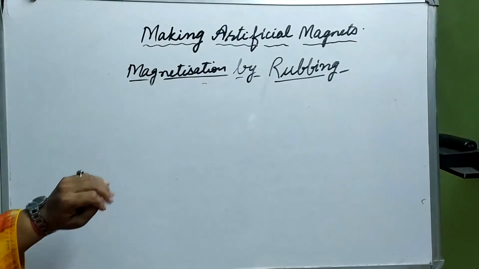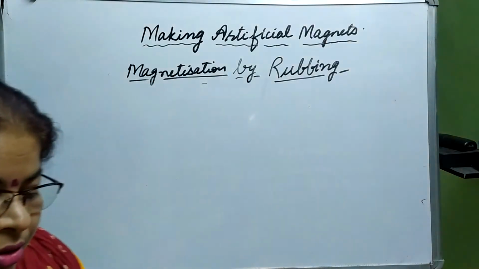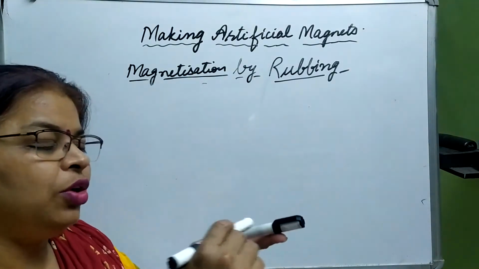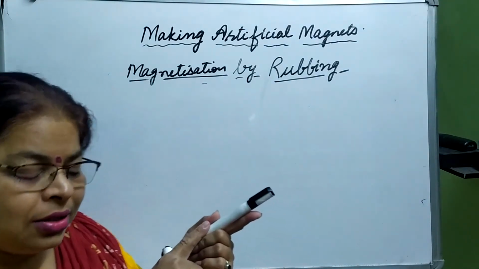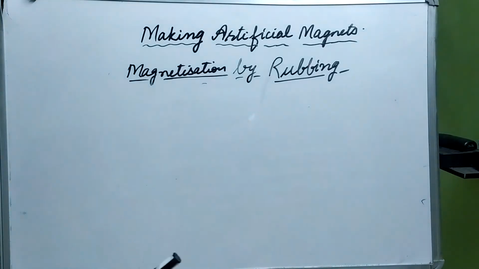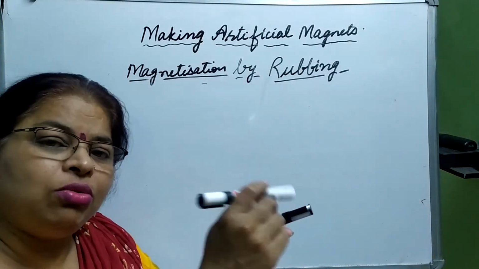How to rub? Make the artificial magnets by rubbing. Like we can take a small iron piece and a permanent magnet. So what we will do? We are going to convert this iron piece into magnet. How? By rubbing, with a strong magnet.